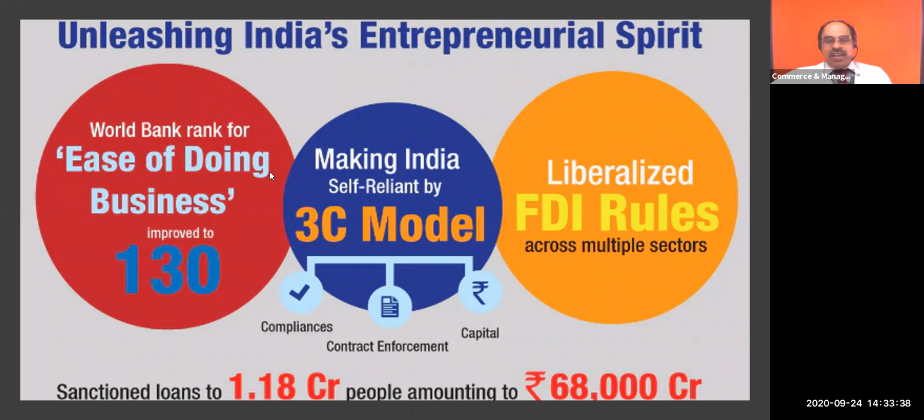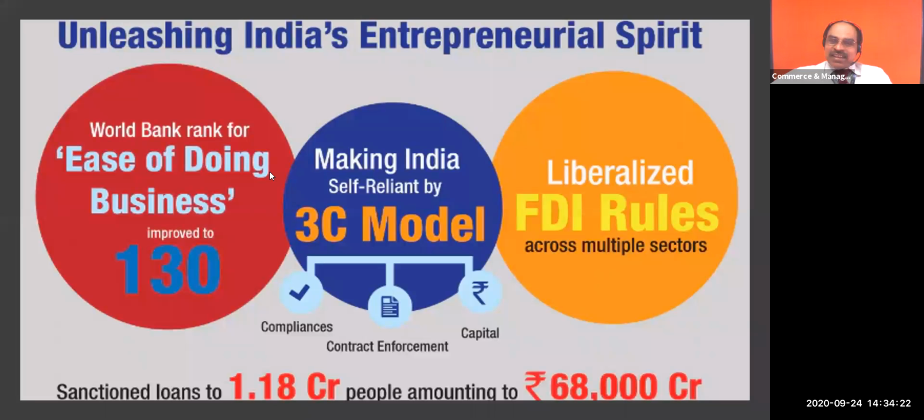Then in case of India, we have the Make in India 3C model scheme by the government of India. The 3C model we will discuss, that is the Make in India scheme, Startup India scheme. These are the best ones. Then the Stand Up India. These are all classified into compliances, contract and capital. This is the government scheme. We will discuss the same thing in the 5th unit once again, how our government of India is supporting the entrepreneurs. Depending upon the sector, they are investing now.